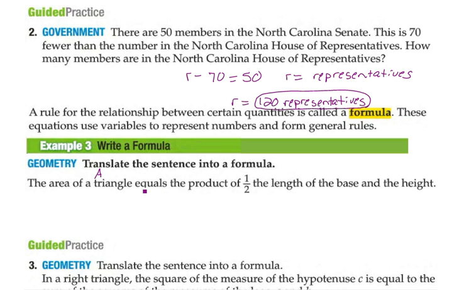Well, here's the word equals right here, so I'm going to put an equal sign there. The product of, I understand product means I'm multiplying, 1/2 the length of the base.